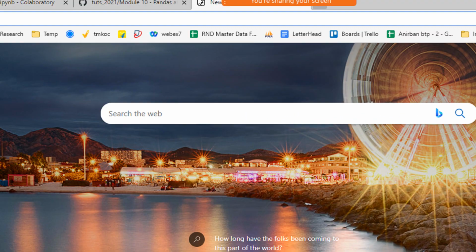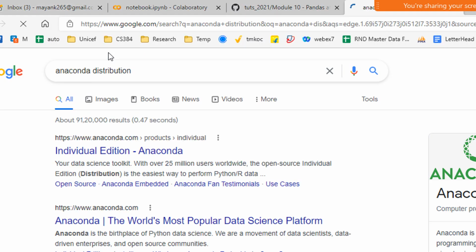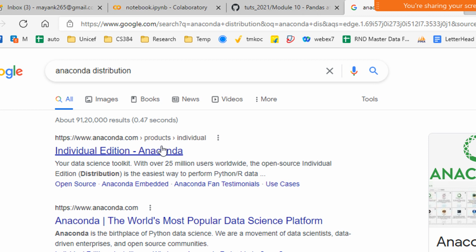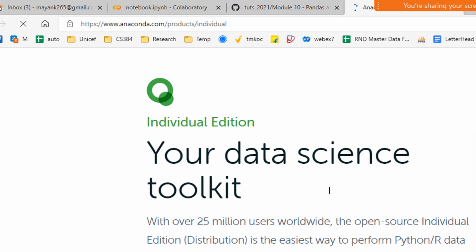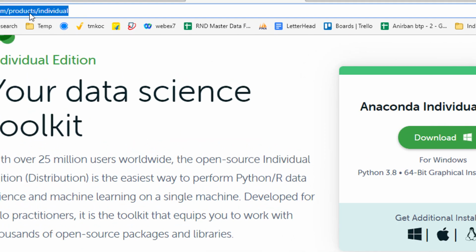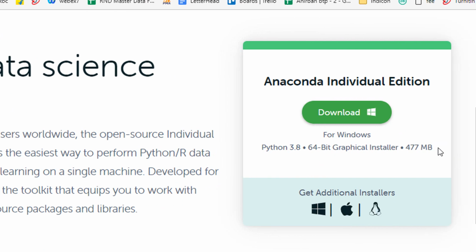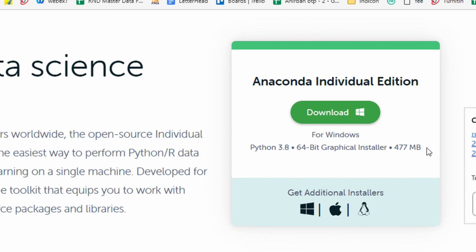So guys, you can use Colab, or you can use the Anaconda distribution. Search for Anaconda distribution on Google, go here to the individual edition, and download the individual edition for Windows. It is also available for Mac and Linux. I will copy paste this in the chat window so you can install Anaconda. Anaconda is nothing but a compilation of various Python packages. We have NumPy, SciPy and all these packages bundled together.